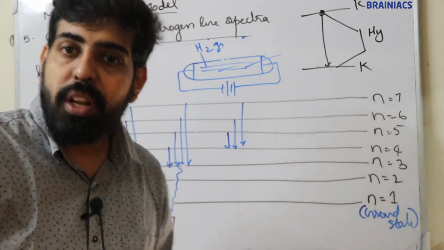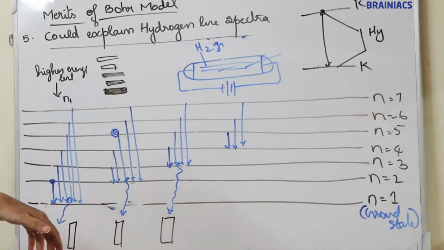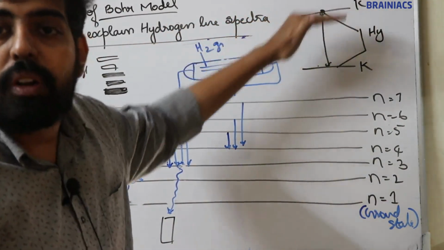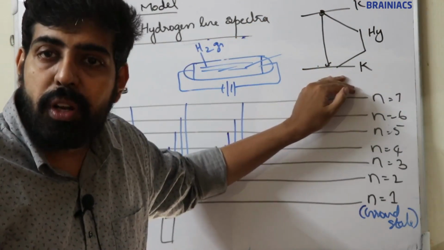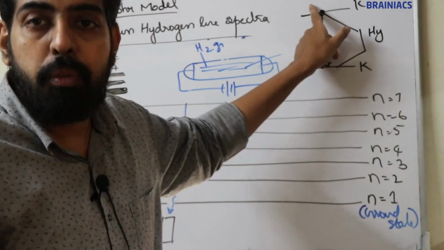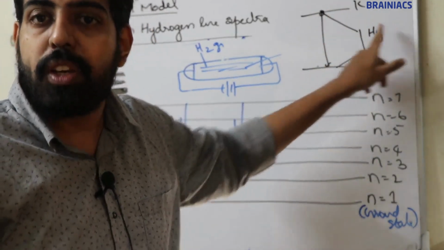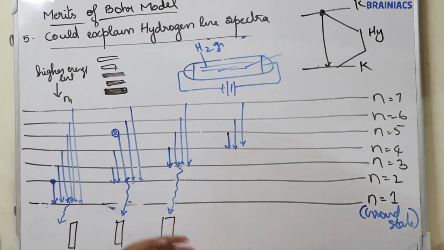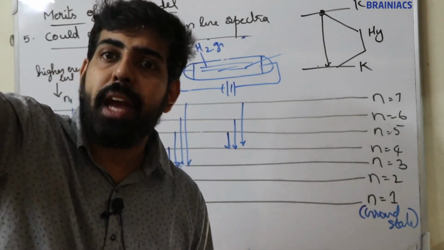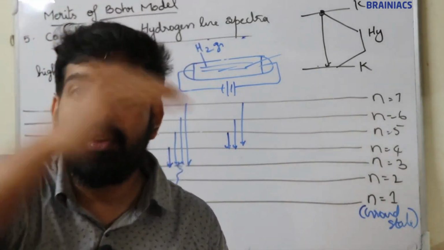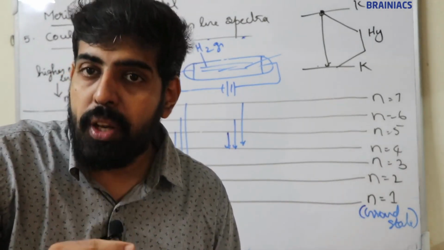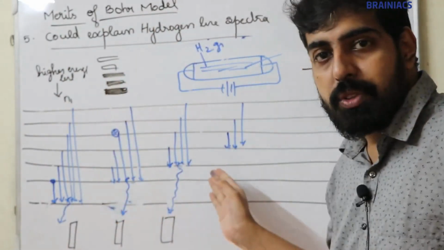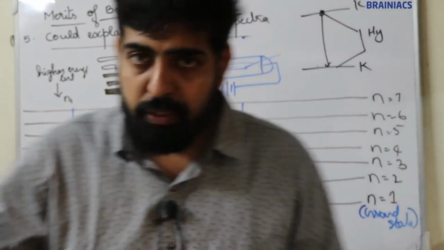So it is not important that every time a single step migration is possible. Every time, a single step migration from a higher energy level directly to n is equal to 1, that is not important. It can come by taking different steps. It can come back to n is equal to 4, from n is equal to 4 it can come to n is equal to 3, from n is equal to 3 to n is equal to 2, and from n is equal to 2 to n is equal to 1. So different steps are also possible. Electron can come from a higher state to n is equal to 1 by taking different steps. It is not important that single step migration is always necessary. It can take several steps. I think it's clear.